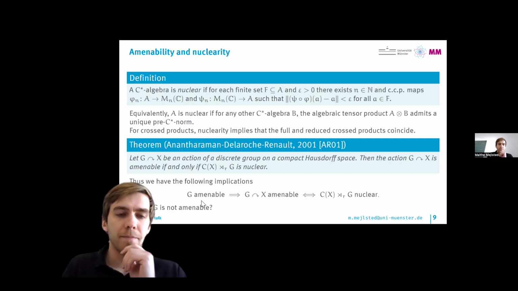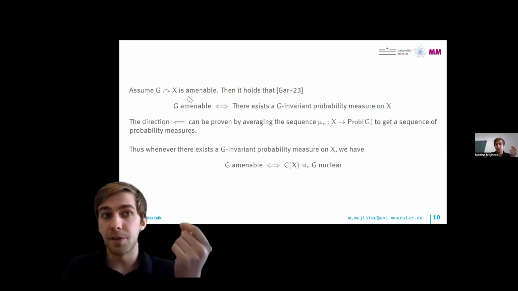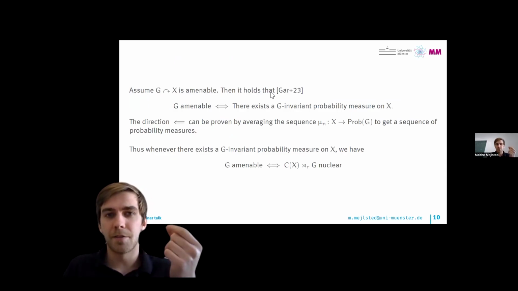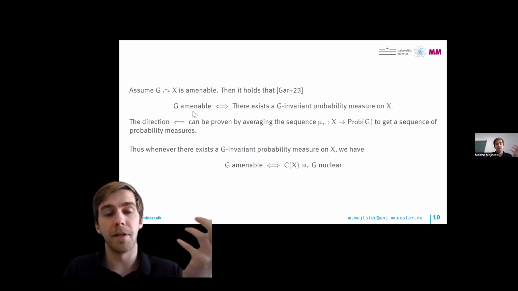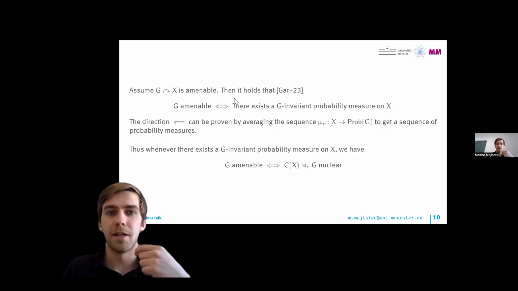So what happens if G is not amenable? Let's now focus on this implication here and look at the setup where we have an amenable action. If we have an amenable action of G on X, then we can establish amenability of G if we can just show that there exists a G-invariant probability measure on X. And this is an if and only if, as long as you're in the case where the action is amenable.